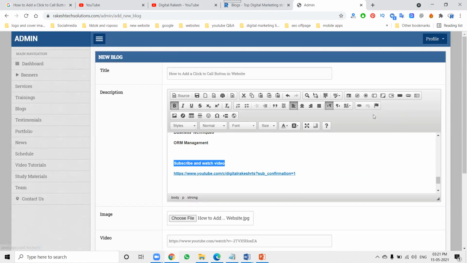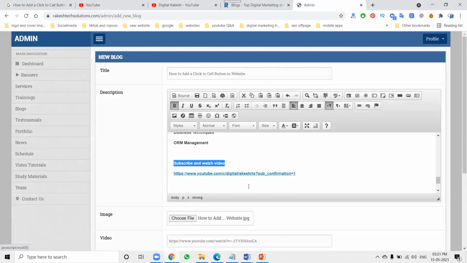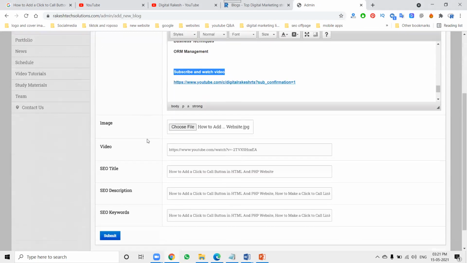How can we give the link? Here is the link method. This link symbol will be compulsory for link purposes. Target will always be used for a new window. New is nothing but when the link is clicked, it opens in a new window. Proper title, description, and keyword.